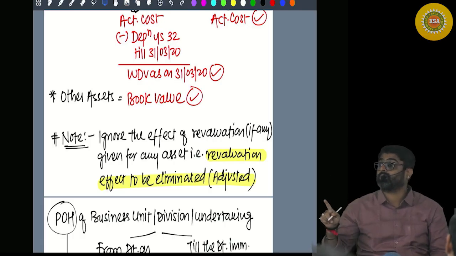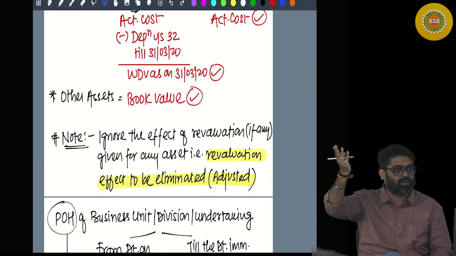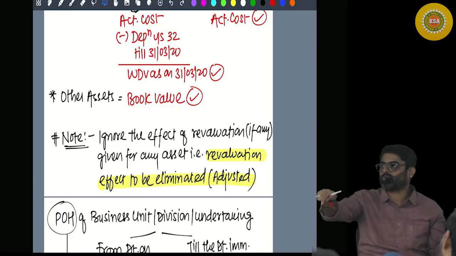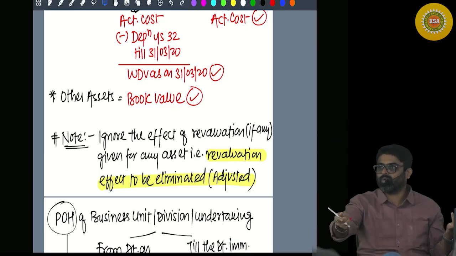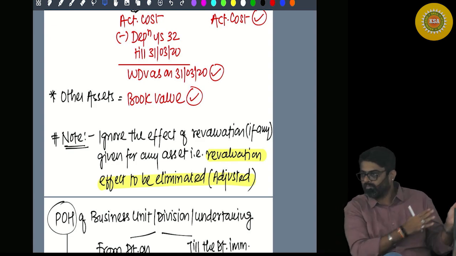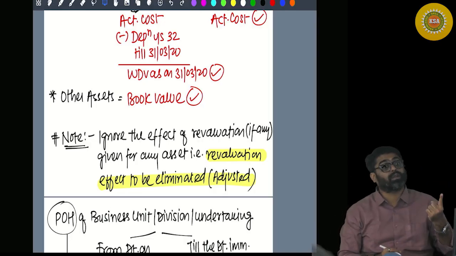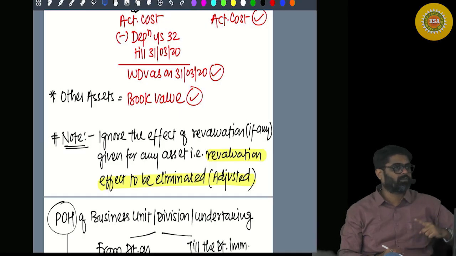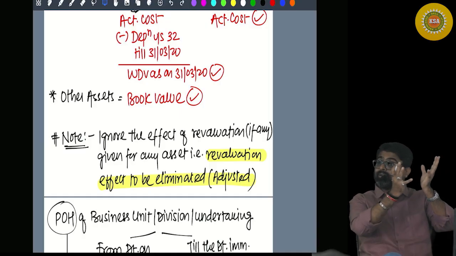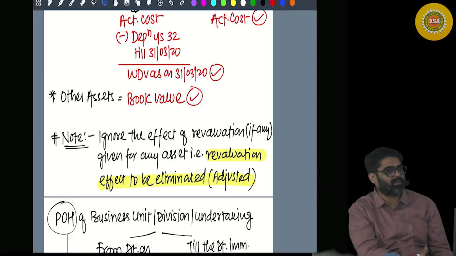Ignore the effect of revaluation, because the amount which you have shown extra by revaluing the asset upward, you have not incurred as cost. Then why are you showing that amount? If we allow you to take that amount, including revaluation, what will happen? Before a slump sale, you will revalue all your assets upwards. In that case, the assets will be higher, net worth will be higher, meaning the cost will be higher. There will be less capital gains.